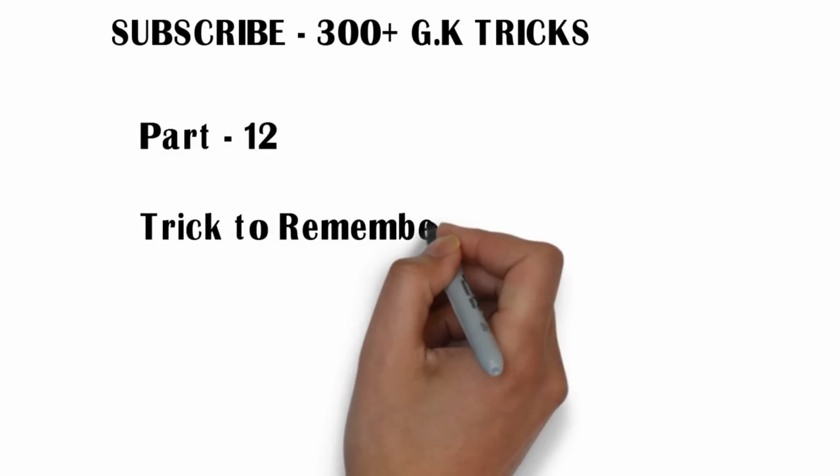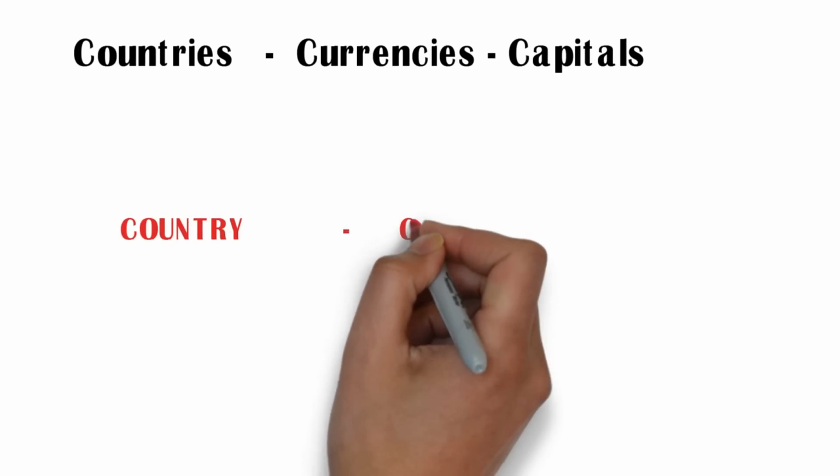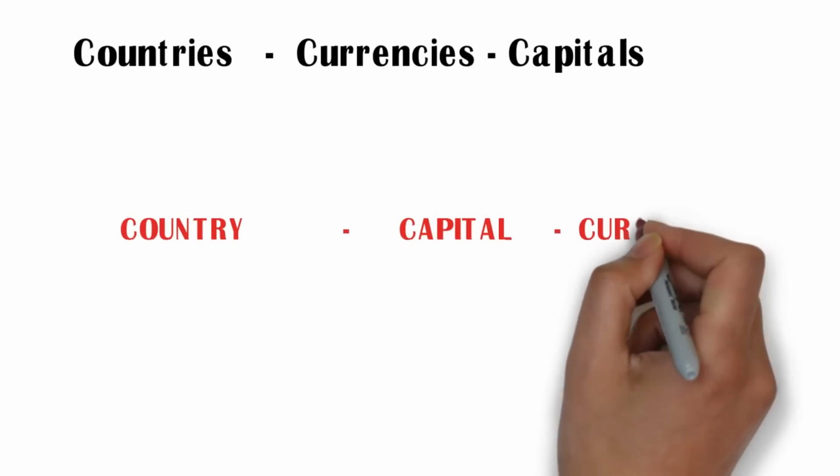Part 12. Trick to remember country, currencies and capitals. This is the first channel to create a trick on both currency and capital. Country, capital and currency.